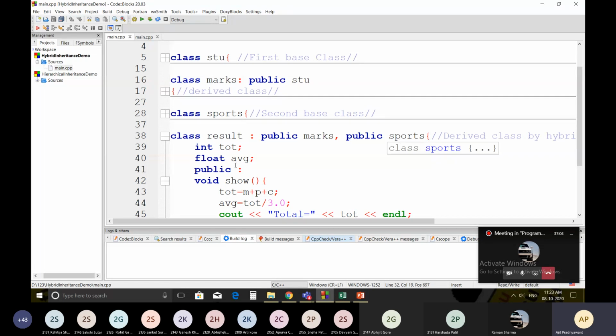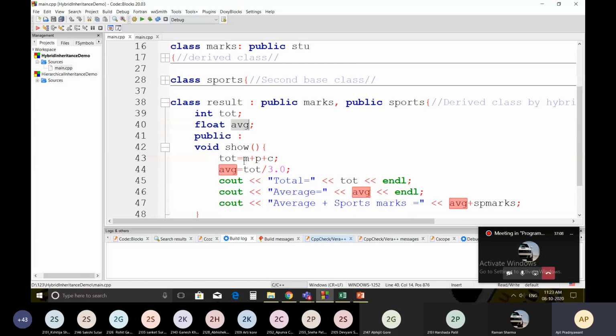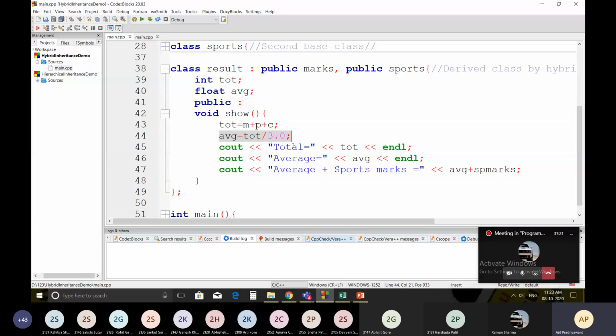In this, these are the total and average variables, and in the show method we have done the total of the 3 subjects marks and then the average of all these 3 subjects, and then we have shown total and average, and we have shown addition of average plus sports marks on the terminal. So this is the code present in the result class.